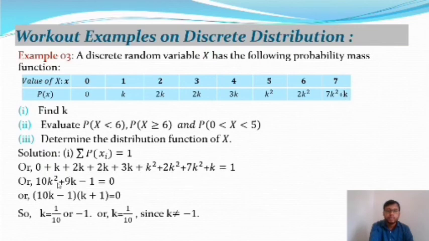So after calculation it will give the value of k, and k is equal to 1 by 10 and minus 1. So k is equal to 1 by 10 since k is not equal to minus 1. All the probability mass function values must be greater than or equal to 0. If we take k is equal to minus 1, it will give a negative value. So we neglect k is equal to minus 1. So the value of k will be 1 by 10.